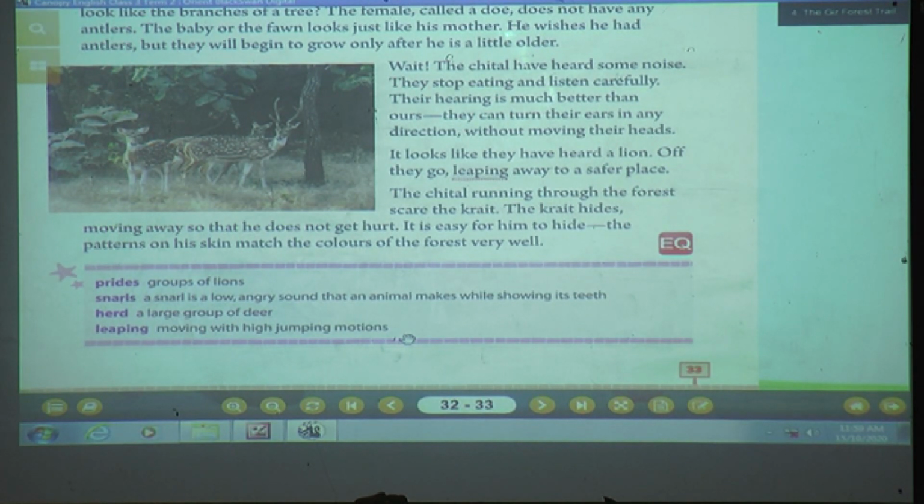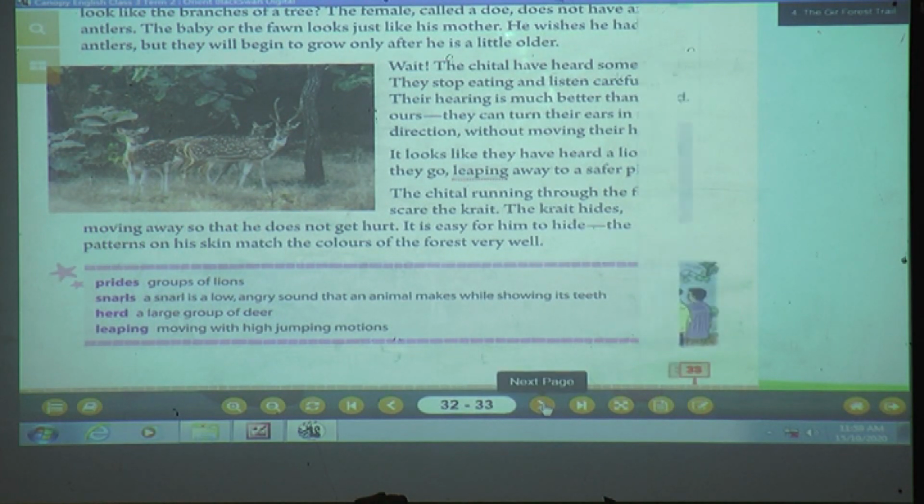It is easy for him to hide. The patterns on his skin match the colors of the forest very well. Why? Because on their body also we can see brown in color, isn't it? The forest also is grass, brown in color, so it is easy for them to hide. So we cannot identify whether the animal is standing over there or what. After keen observation we come to know that the animal is there. So now turn the next page.